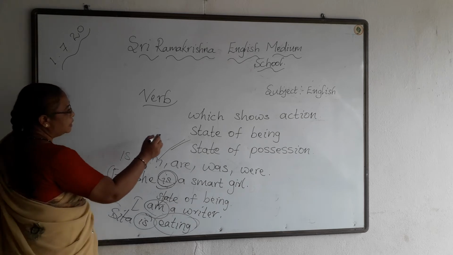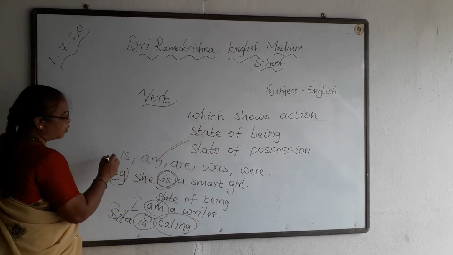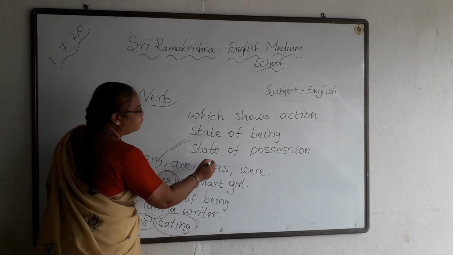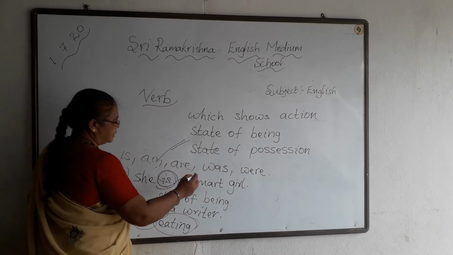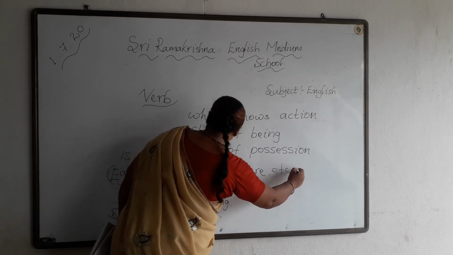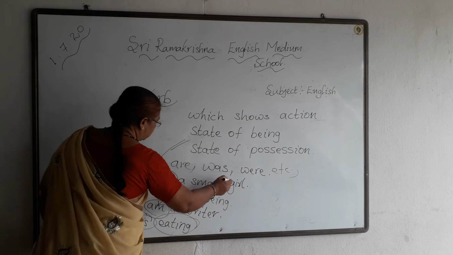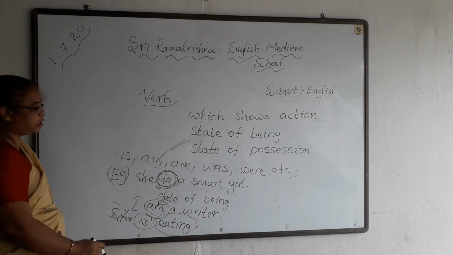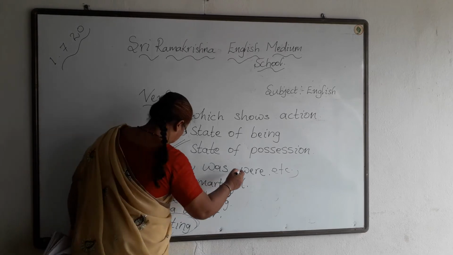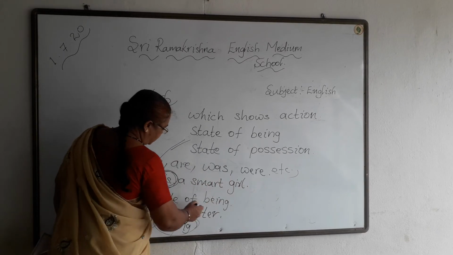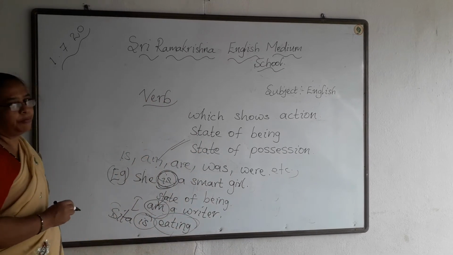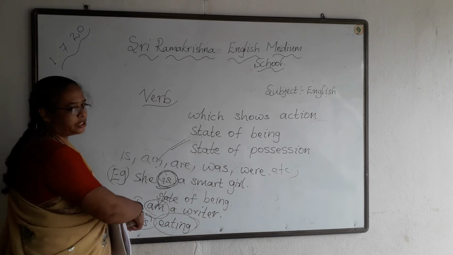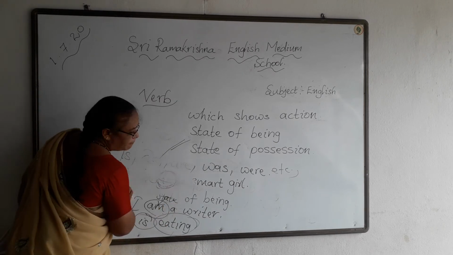So state of being comes in the form of is, am, are, was, were, etc. For example, she is a smart girl. Here is shows the state of being. I am a writer. Am shows the state of being. Next comes the state of possession.